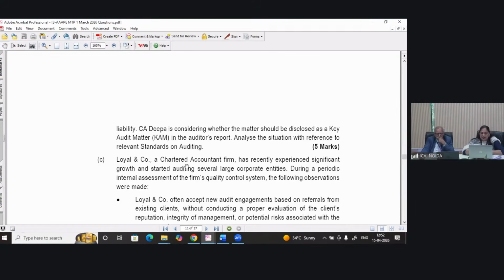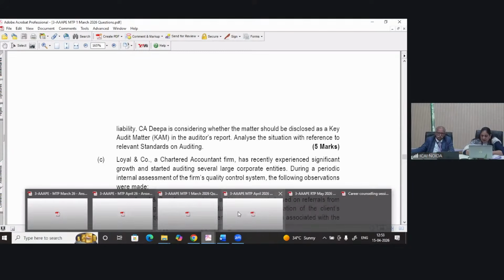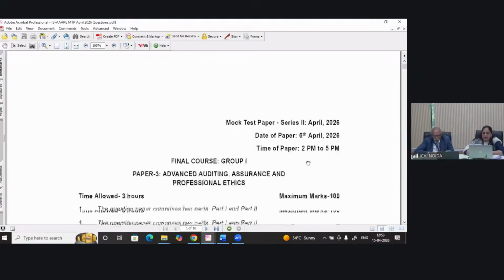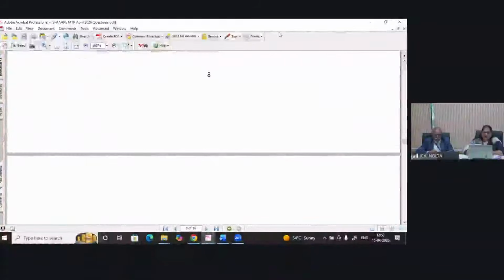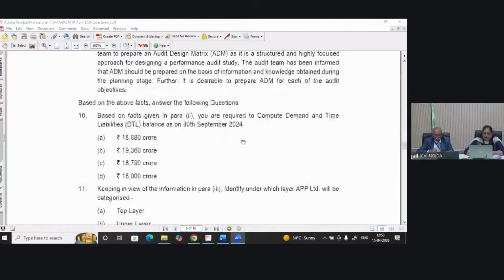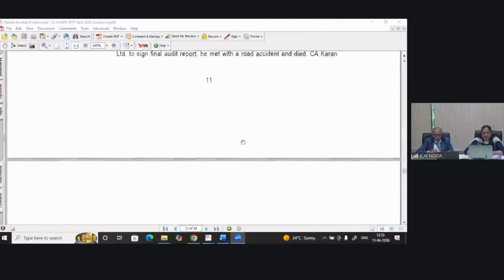Now moving towards Rekha's query. April 26, MTP, and she is asking about, I think, Rekha 1B, right? Yeah, question number 1, part B. I am going to that only. Okay. One second. 1B. Yeah.